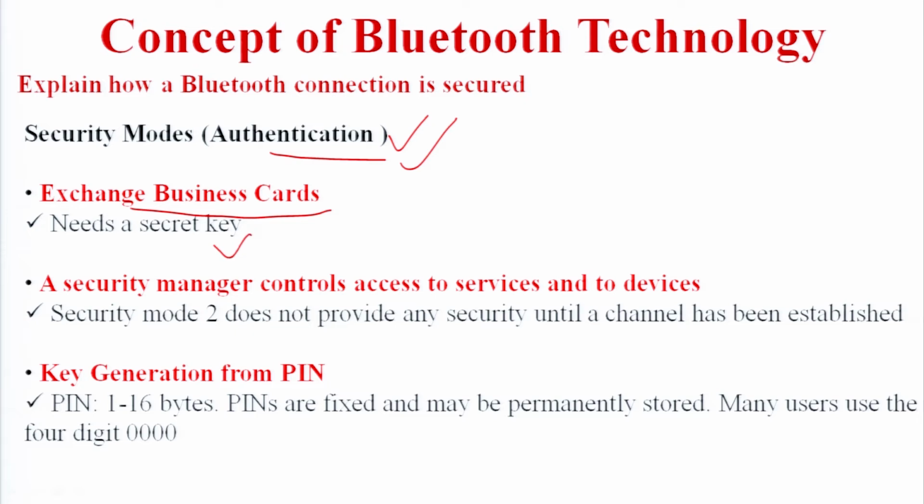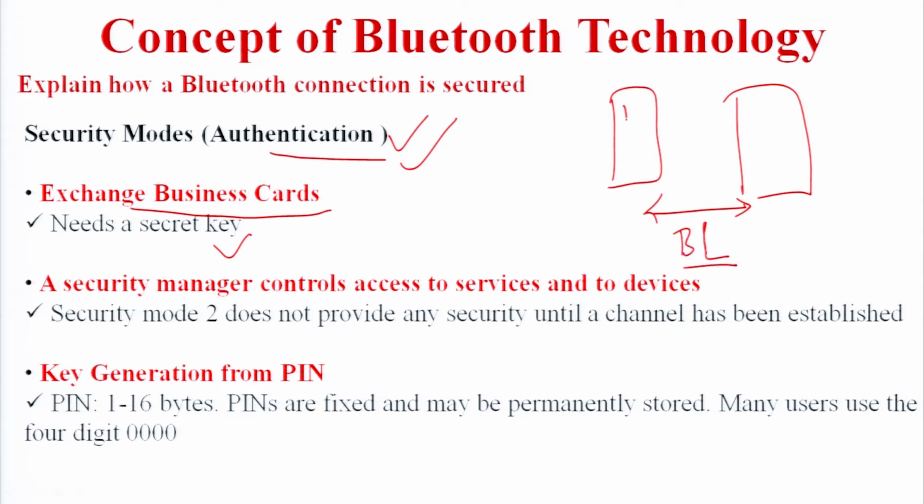For example, two mobile devices connect through Bluetooth. Both devices are active, and in settings I am enabling the Bluetooth. Whenever we activate these devices, they send some authentication key.